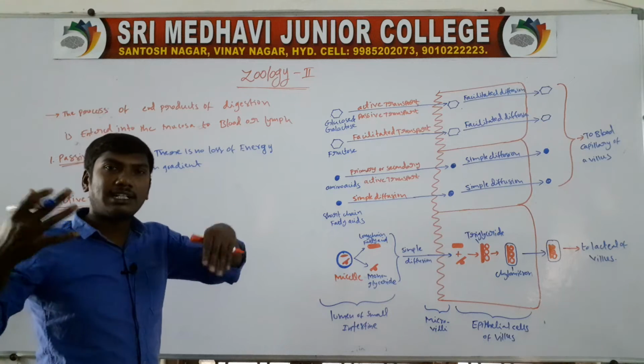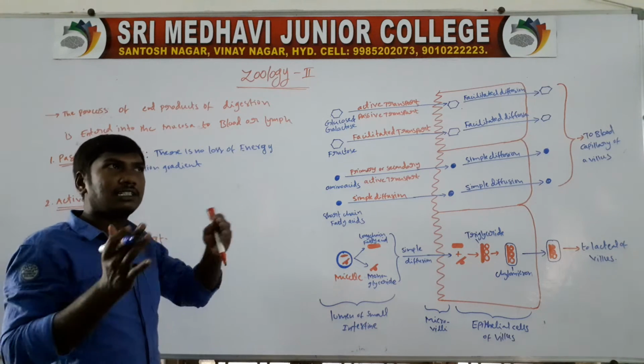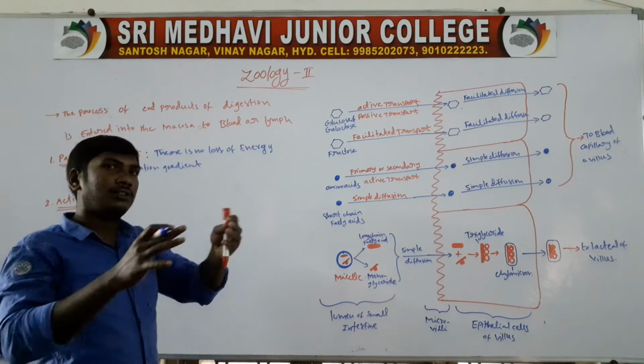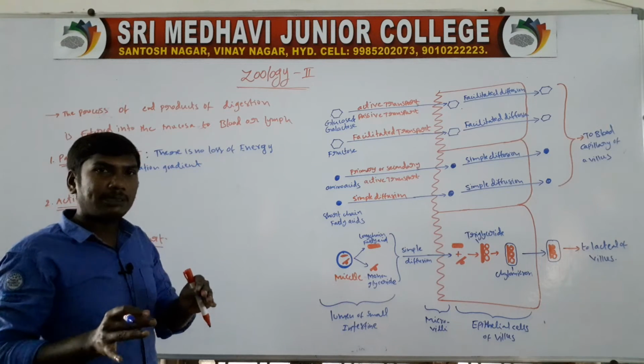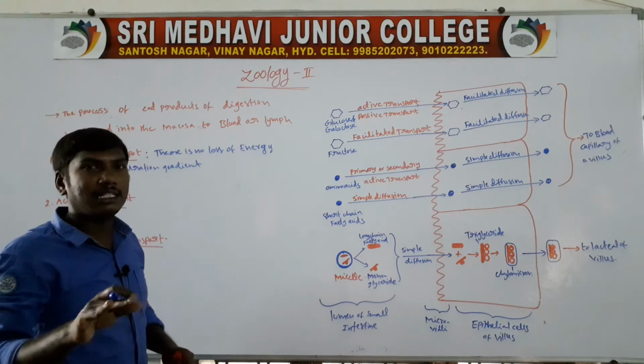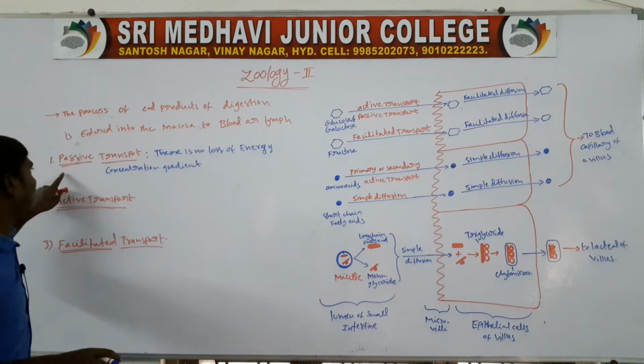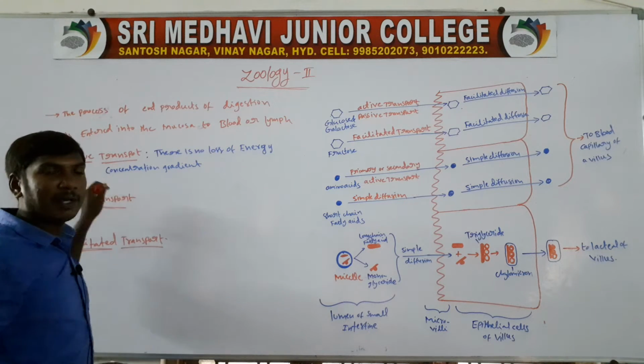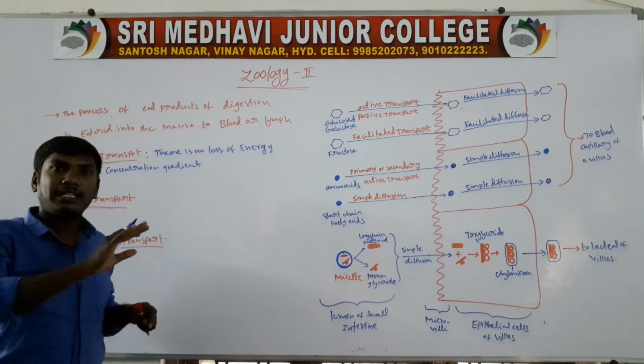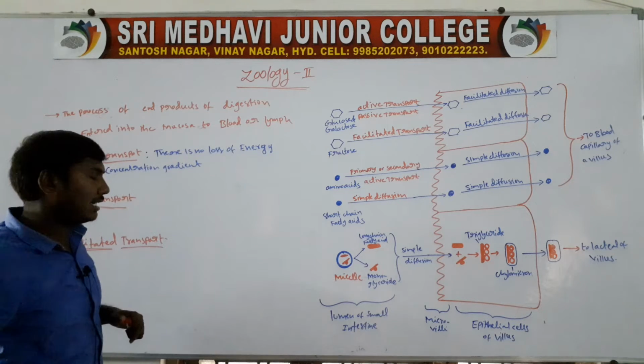Whether from high concentration to low concentration or low concentration to high concentration, the transport happens with no loss of energy. This type of transport is called passive transport.